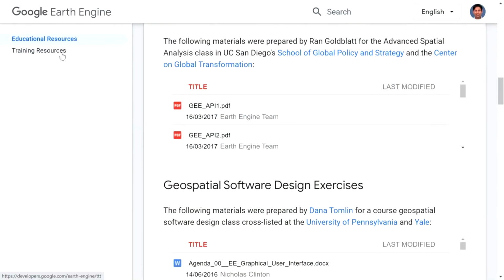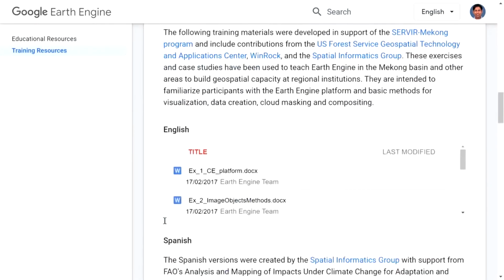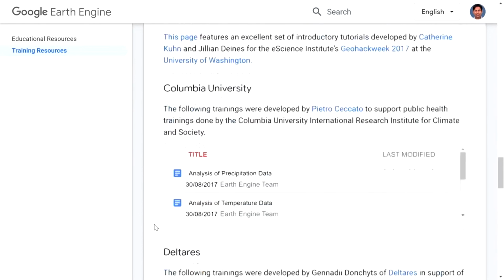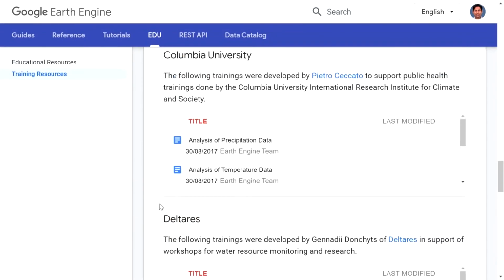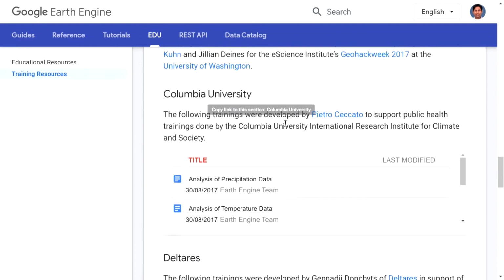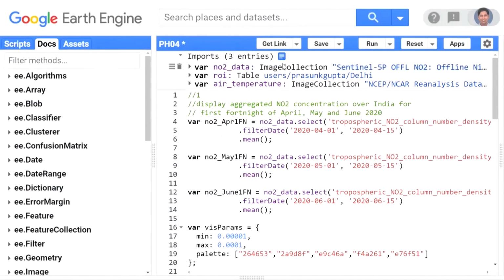Under this training resources tab, you will see more content. There is also one small piece on public health, on how somebody used this. Somebody at Columbia University used Earth Engine and the corresponding document files to support public health trainings. So a lot of help is available on Earth Engine.